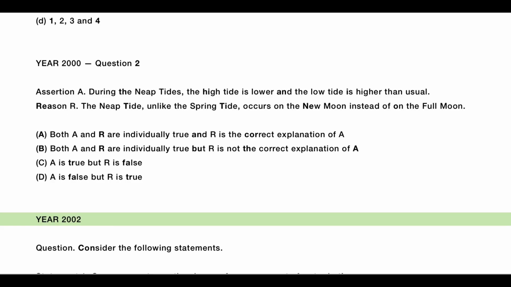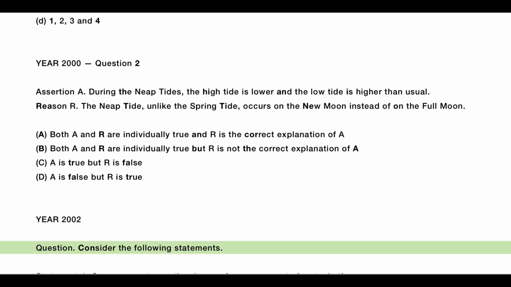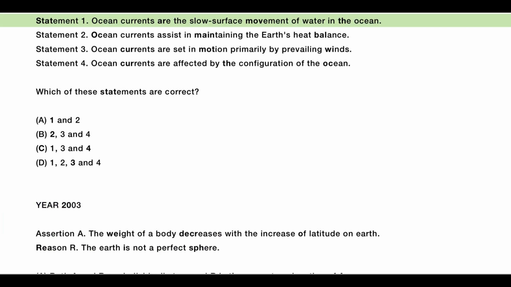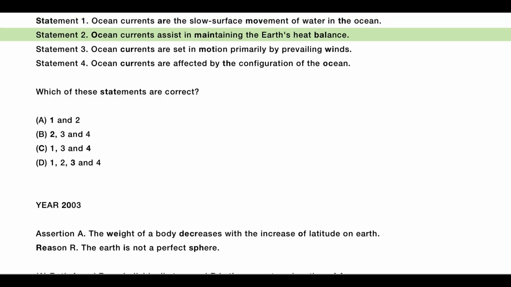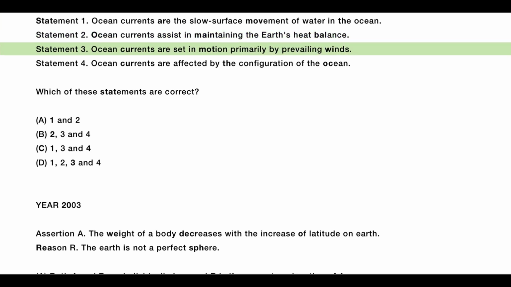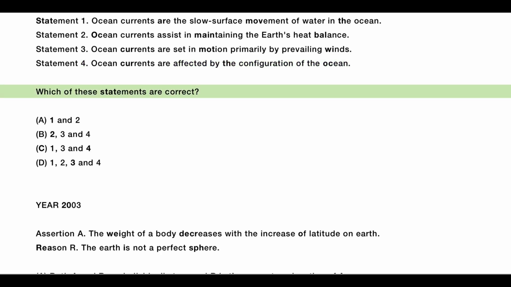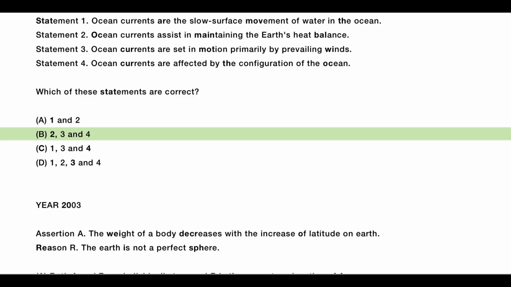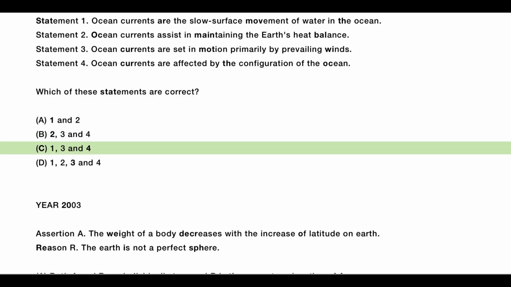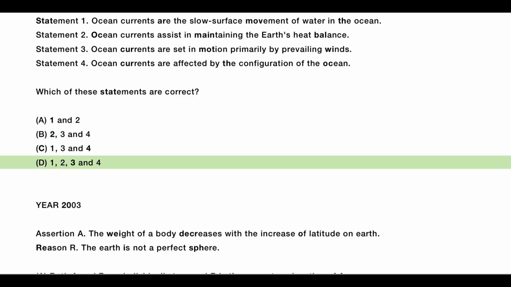Year 2002, Question. Consider the following statements. Statement 1. Ocean currents are the slow surface movement of water in the ocean. Statement 2. Ocean currents assist in maintaining the Earth's heat balance. Statement 3. Ocean currents are set in motion primarily by prevailing winds. Statement 4. Ocean currents are affected by the configuration of the ocean. Which of these statements are correct? A. 1 and 2, B. 2, 3 and 4, C. 1, 3 and 4, D. 1, 2, 3 and 4.